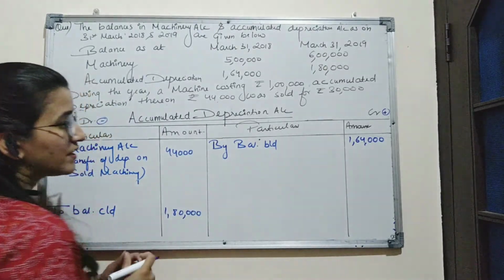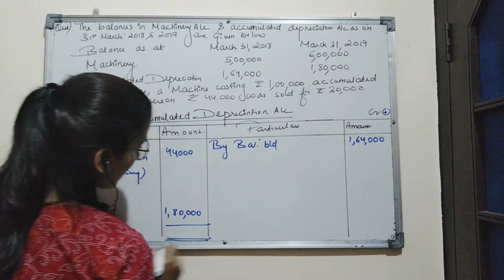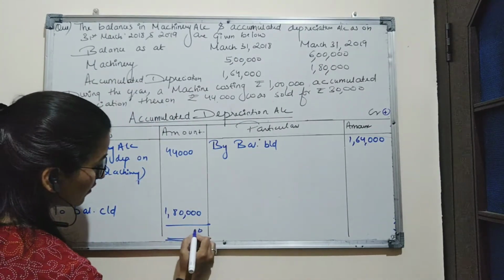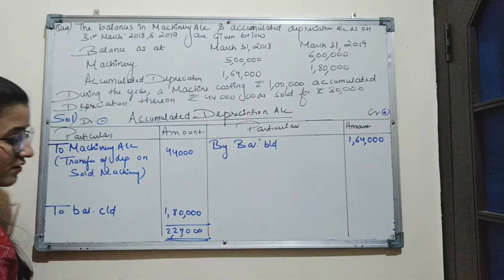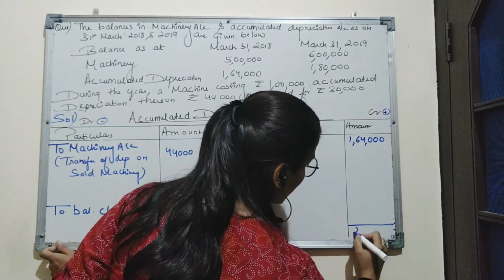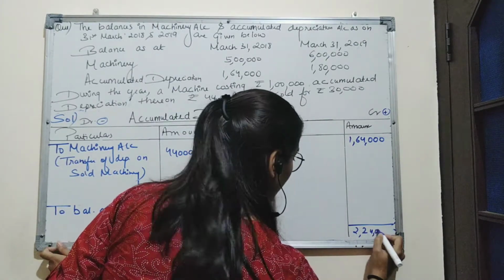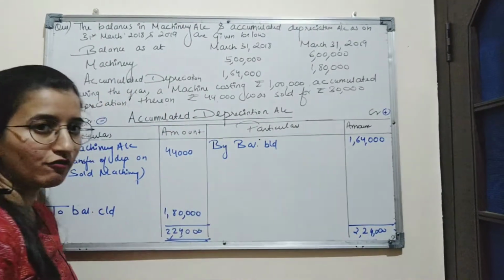Now we will see which side has a greater value. We can see here the debit side has a greater value, with the amount 2,24,000. We record this amount on the credit side also, 2,24,000. Now this will be the balancing figure.